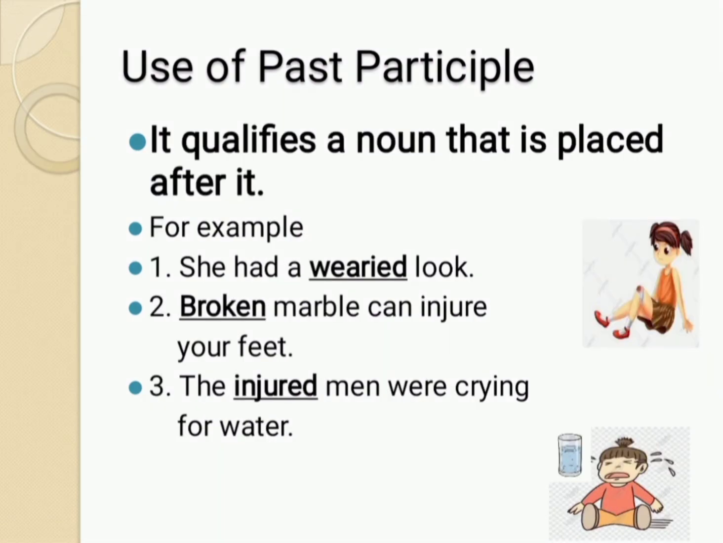Past participle qualifies a noun that is placed after it. For example, she had a varied look. Here, varied is past participle which qualifies a noun look. In the next example, broken marble can injure your feet. Here, broken is past participle which qualifies marble which is a noun.